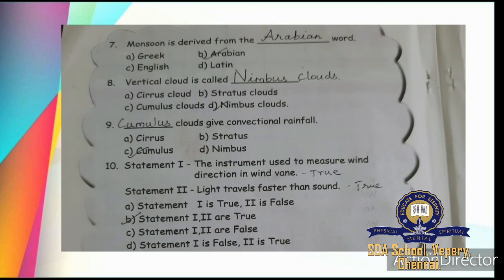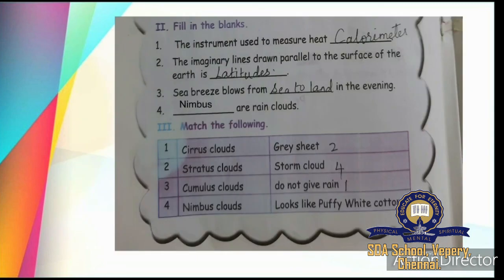Statement 1, the instrument used to measure wind direction is the wind vane, true. Statement 2, light travels faster than sound, true. So option B, statements 1 and 2 are true. Fill in the blanks. The instrument used to measure heat is the calorimeter. Imaginary lines drawn parallel to the surface of the earth are latitudes. Sea breeze blows from sea to land in the evening.